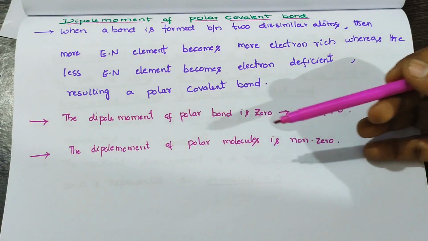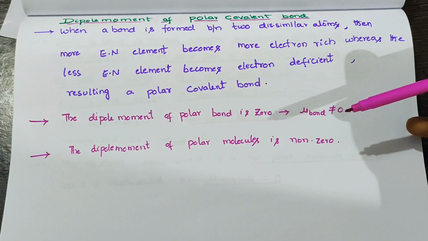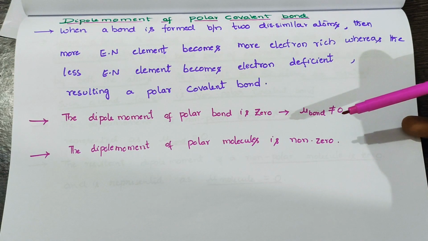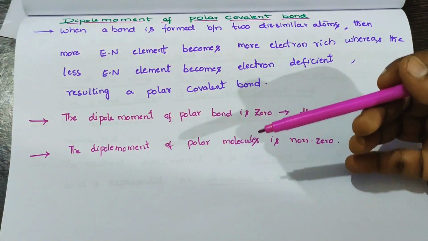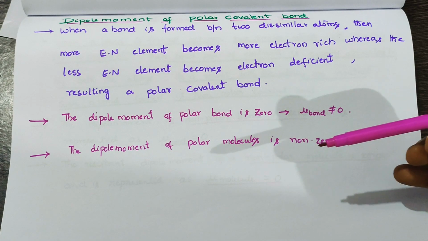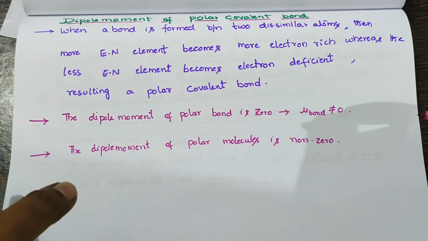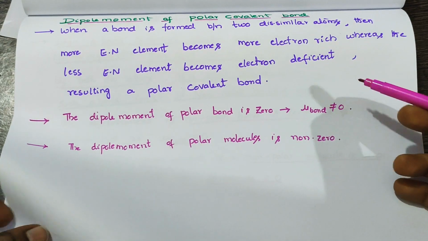The dipole moment of a polar bond is not equal to 0, that means the bond polarity is not equal to 0, and the dipole moment of a polar molecule is non-zero. This is the dipole moment of polar covalent bonds.